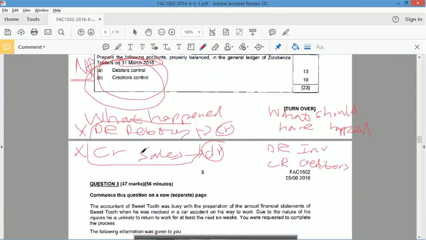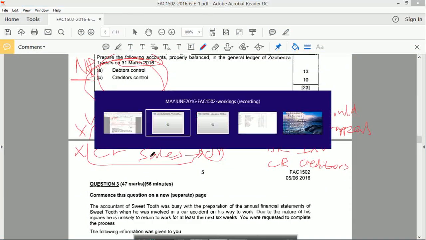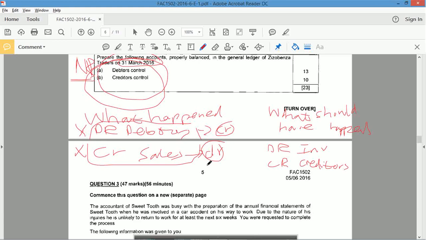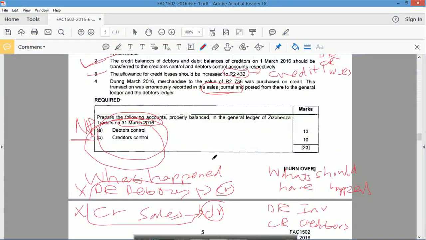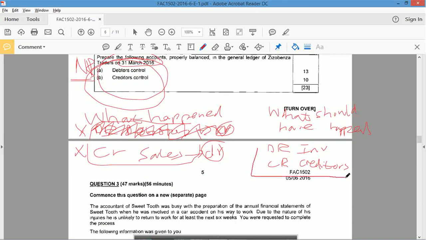Okay, so this is the credit for debtors. So 31st of the 3rd. This would have come from the sales because I'm reversing it out. 31st of the 3rd. Sales, asterisk, the error being reversed. General journal. Amount, how much? Where was it? 2736. 2736, there we go. Okay, and then they say, now we need to process. So that I've done. I've fixed this mistake. That's fixed, that's gone. Now I need to process this.